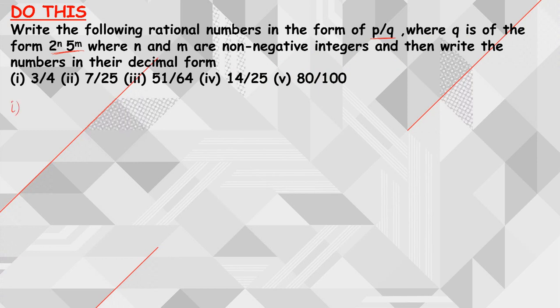So first of all, what is given? 3 by 4. What is given? 3 by 4. Now this 3 by 4 is nothing but 3 by 2 square. So be careful.